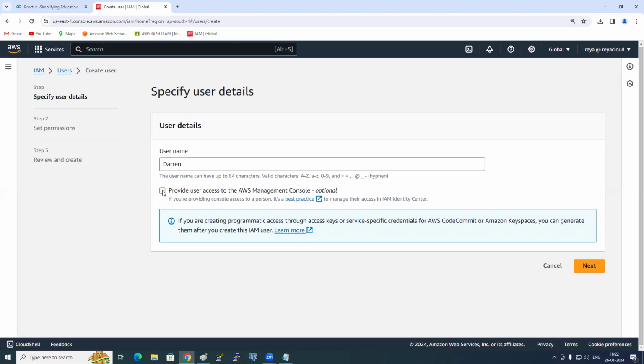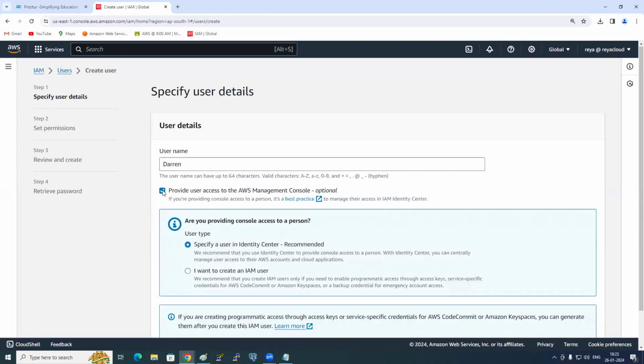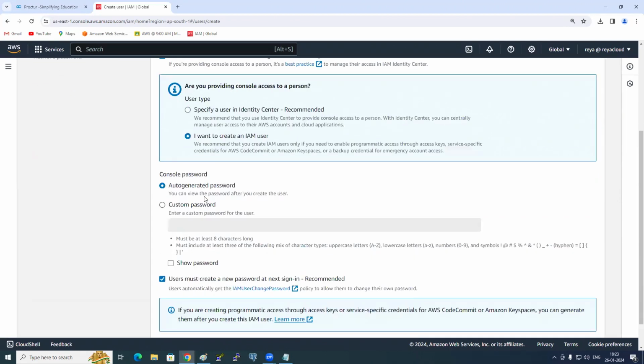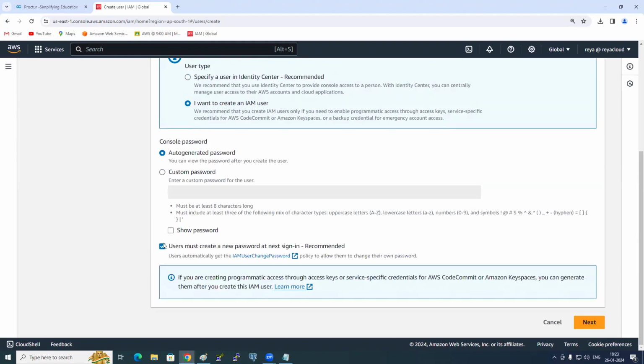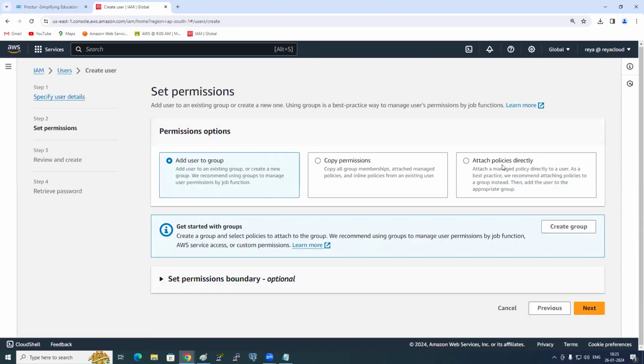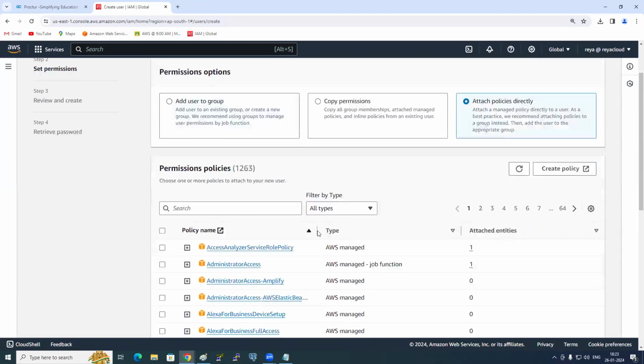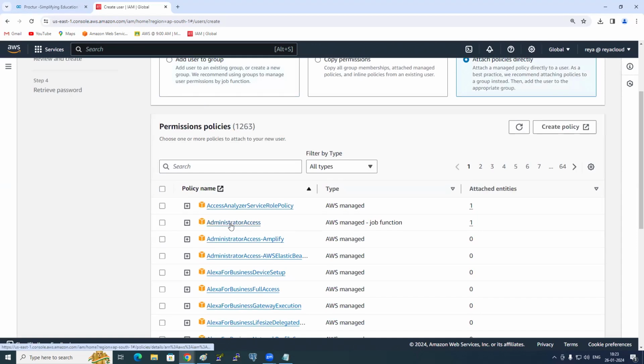Check, uncheck. First, second, third. And I don't want to give admin access.